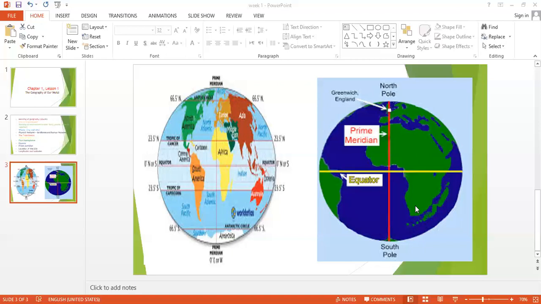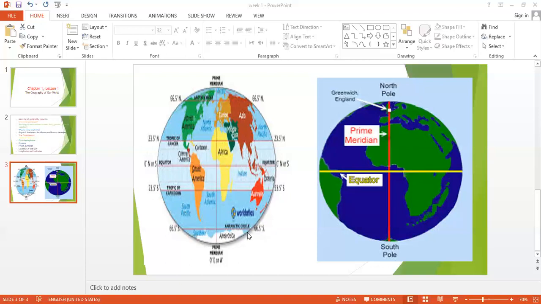And then parallel to the equator, as you can see in this picture, they draw some lines parallel to the equator. Look at this line here. This is the equator. What about these lines that have numbers? As you can see, they have numbers. What about these lines that go parallel to the equator? These lines, guys, are called latitudes.